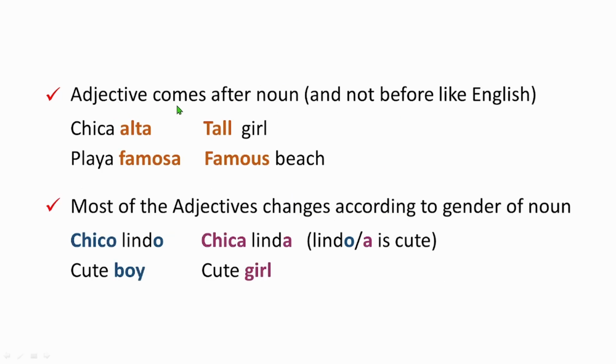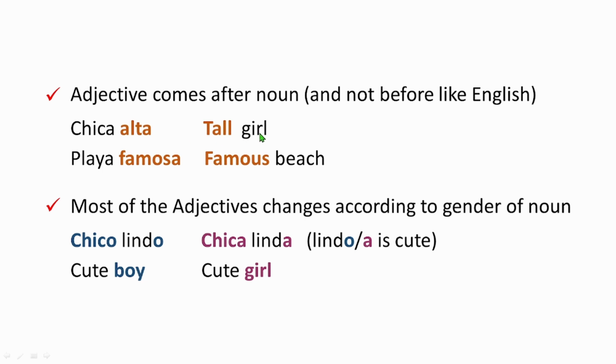Now it says that the adjective comes after the noun and not before, like in English, right? In English we normally have the adjectives before the noun. For example, here we say chica alta. Chica alta means tall girl.